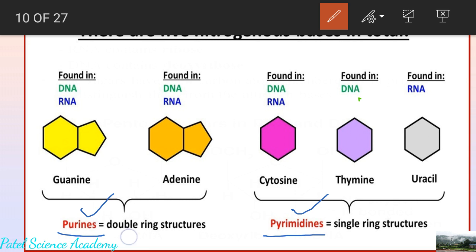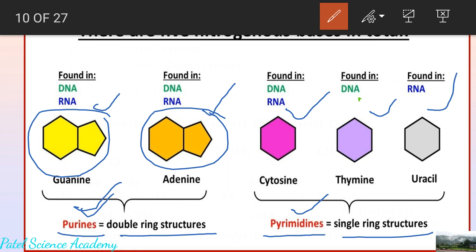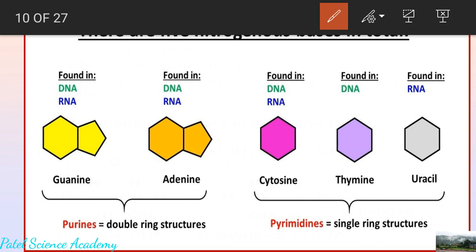Why is it called purine? Because it has a double ring structure. You can see here there are two rings in this structure. These are the two types of the purine nitrogenous bases. As it has a double ring structure, that's why it is called purine. And this is called pyrimidine, as it has a single ring structure. These are three types of the pyrimidine, you can see here, and all these have only one ring in the structure. So purine means double ring nitrogenous base, and pyrimidine means single ring nitrogenous base.